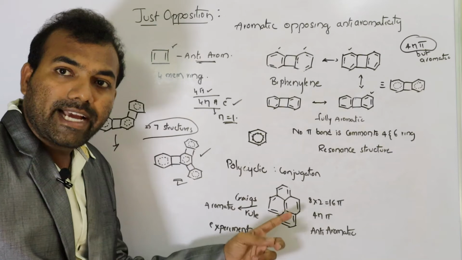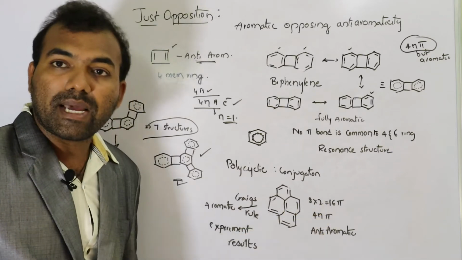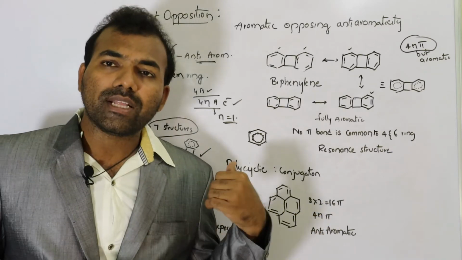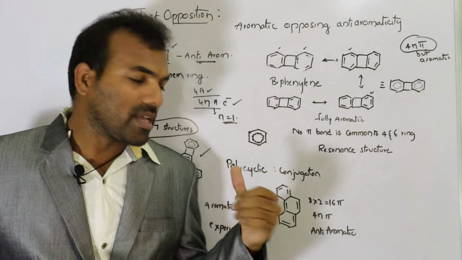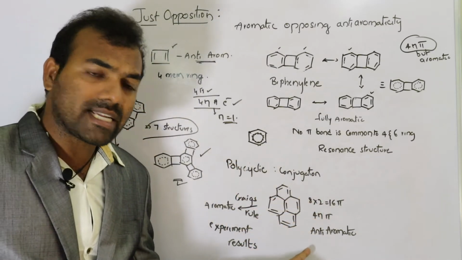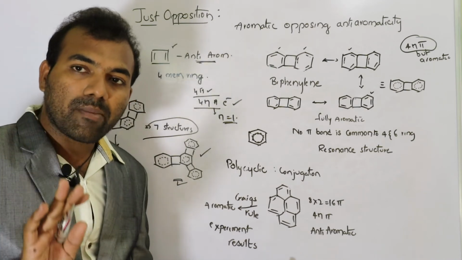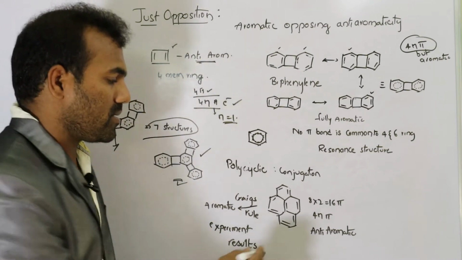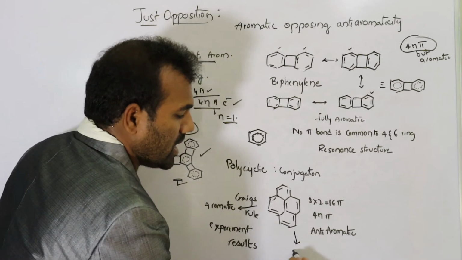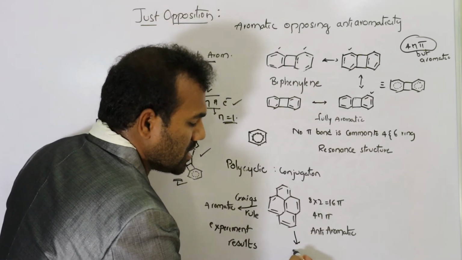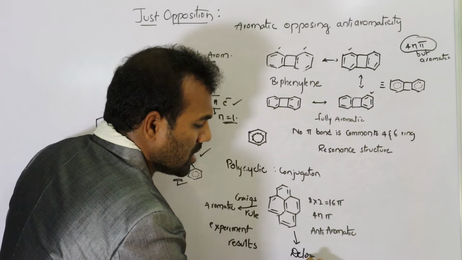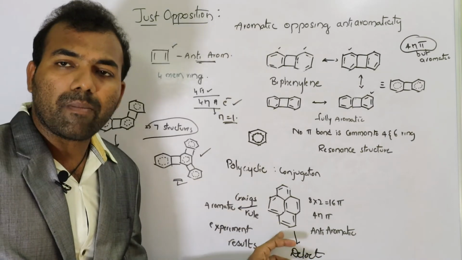There are 8 pi bonds, which means 16 pi electrons. Experimentally, it is showing the aromatic property. Theoretically, we can say it is anti-aromatic, but it is not an anti-aromatic compound. It is showing the aromatic property and also exhibits delocalization and the stability of the compound.